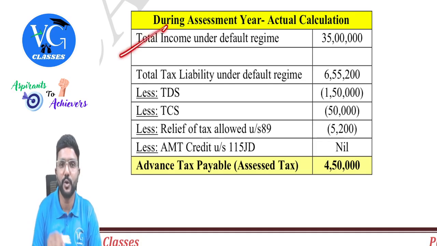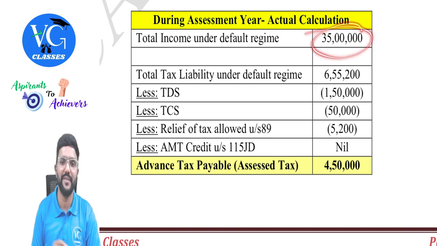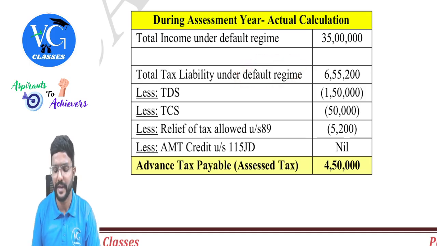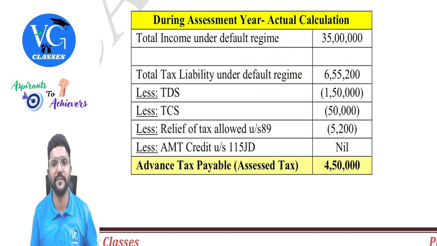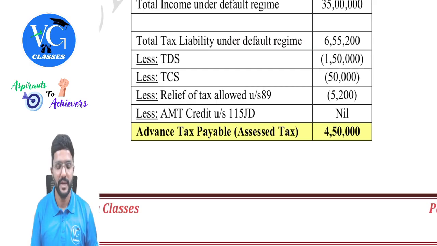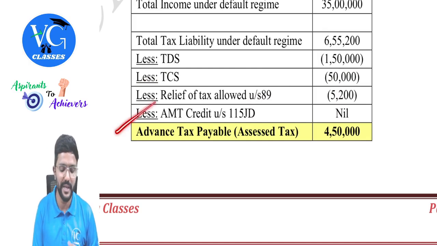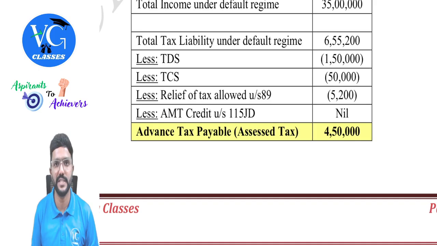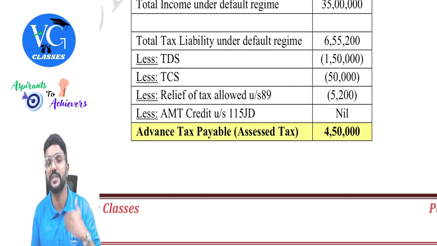Assume the total income of an assessee under the default regime is 35 lakh. We applied the tax rates as per the default scheme and calculated the total tax liability as 6,55,200. TDS deducted under various sections is 1,50,000. TCS collected is 50,000, and he is eligible for some relief under section 89, 5,200, and he doesn't have any AMT credit under section 115JD. What is AMT? We will discuss later, guys. Alternate minimum tax. So advance tax payable by him is 4,50,000. This is the actual advance tax which you were supposed to pay.